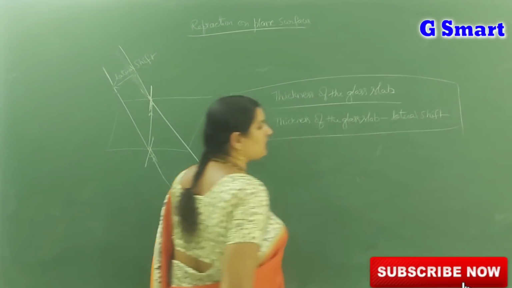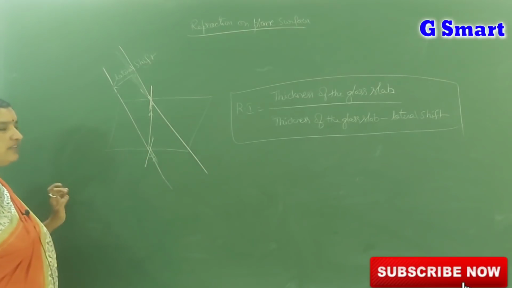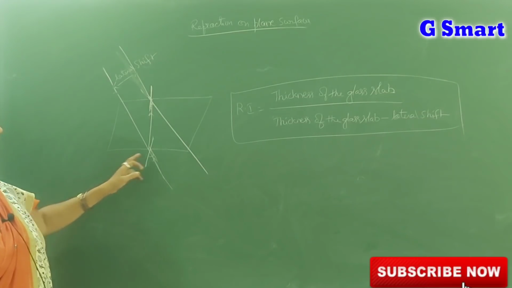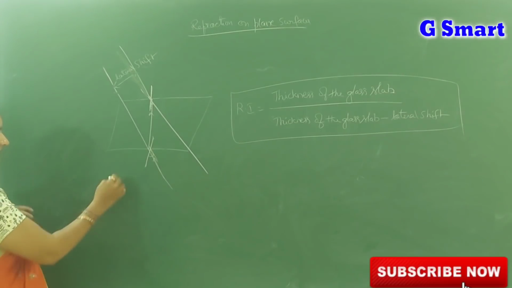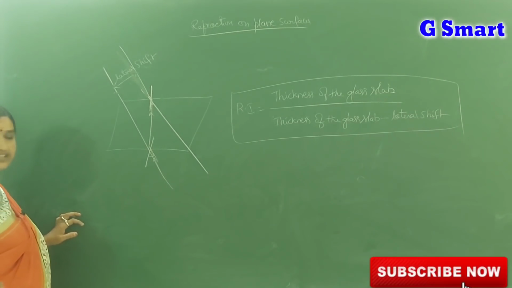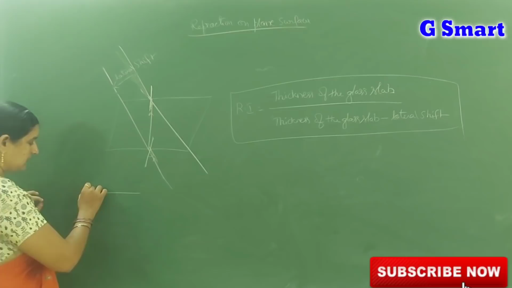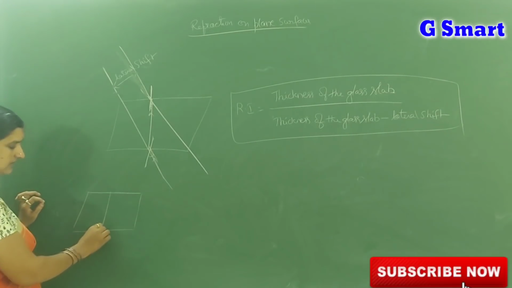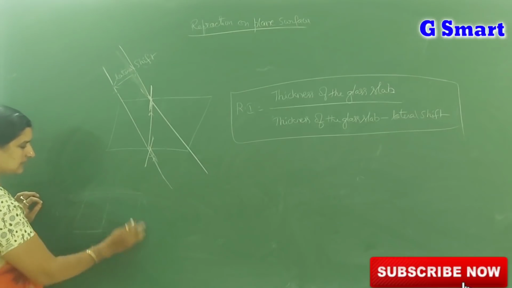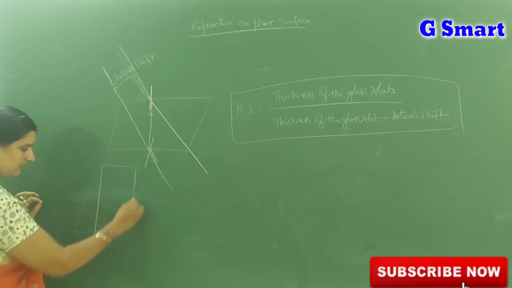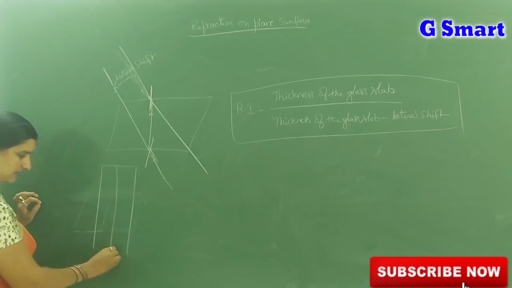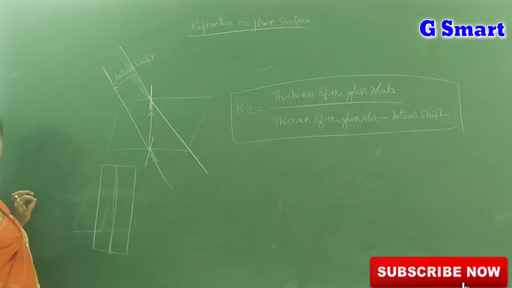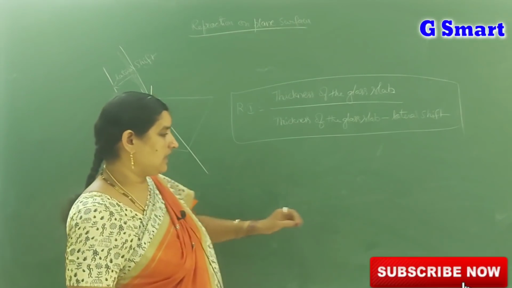By using this formula, you can measure the refractive index of the glass slab. How can you get the thickness of the glass slab? Suppose the glass slab is rectangular. If you keep it in a horizontal position, you can get the thickness like this. If you keep the glass slab in a vertical position, then the difference gives you the thickness. That depends upon the position of the glass slab.